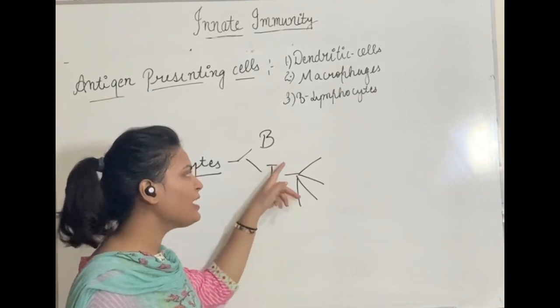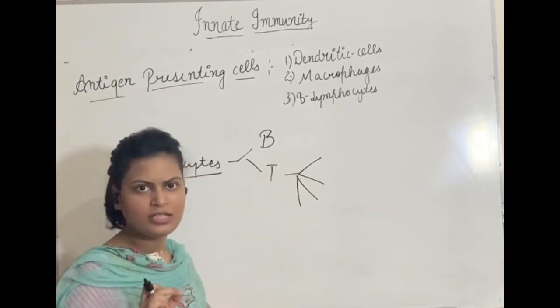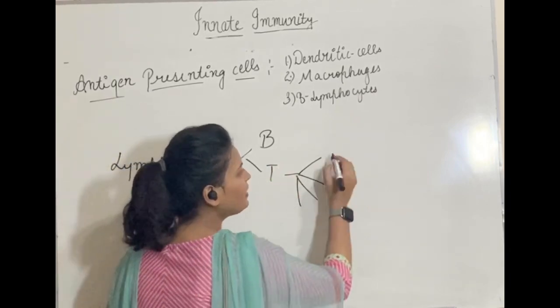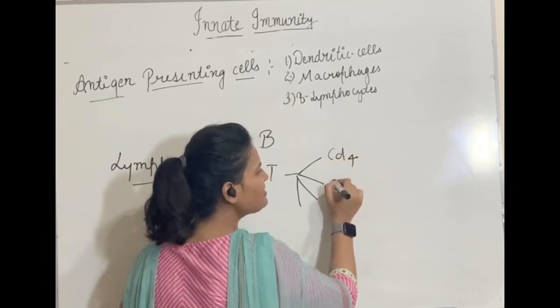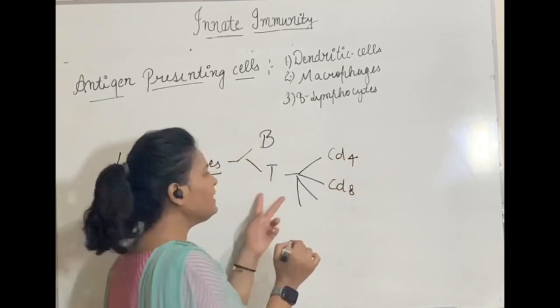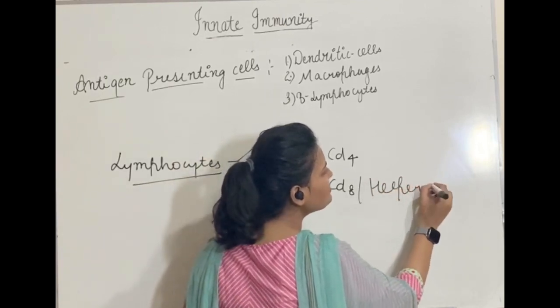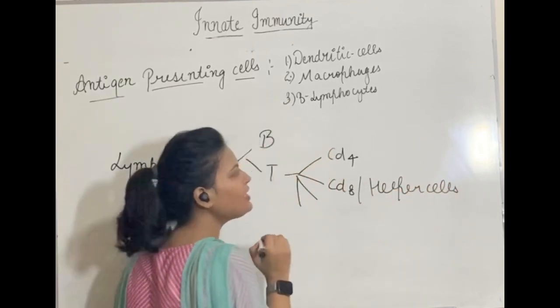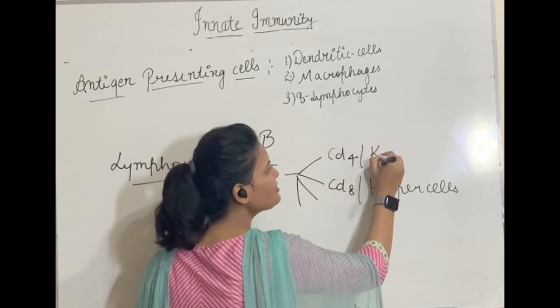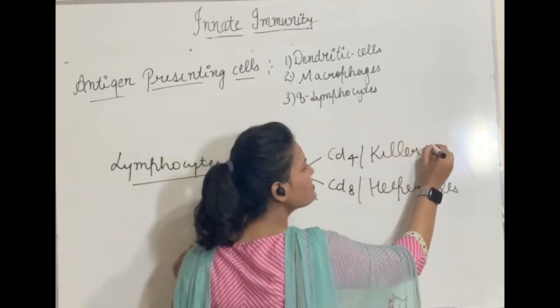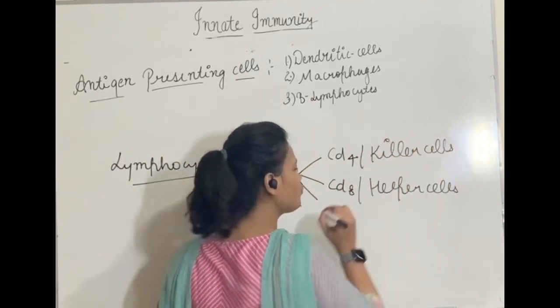These four types I will take in acquired immunity in detail. Okay, these types are CD4 and CD8. CD8 T lymphocytes are also called helper cells, and CD4 T lymphocytes are also called killer cells, or you can say cytotoxic cells also.